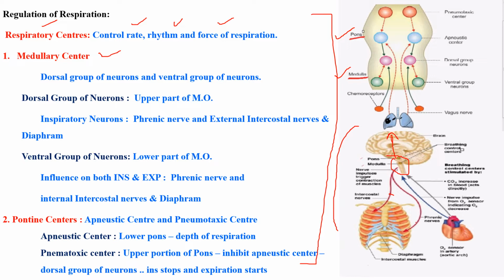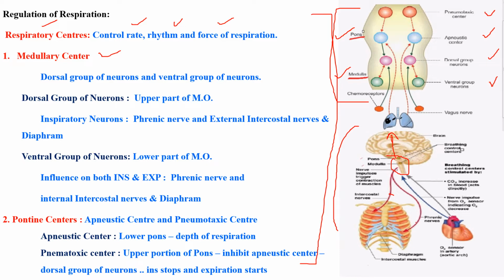In the medullary region, there is a dorsal group of neurons and a ventral group of neurons. In the pontine region, there are two things: the apneustic center and the pneumotaxic center. First we'll see about the dorsal group of neurons, where it is present and what its main function is. In that way, we are going to study all these four respiratory centers.